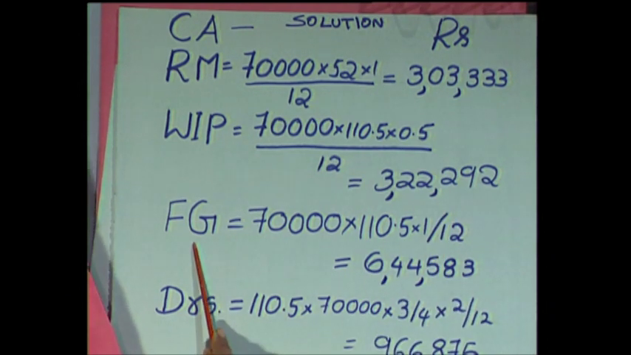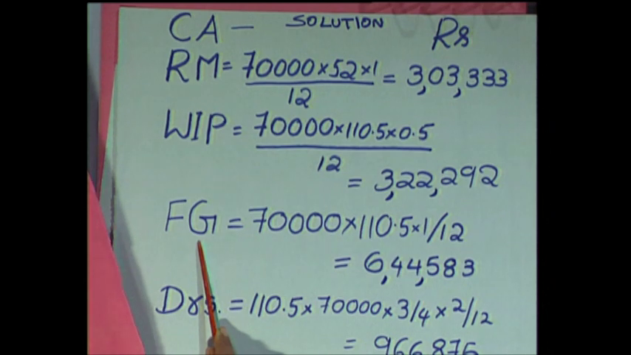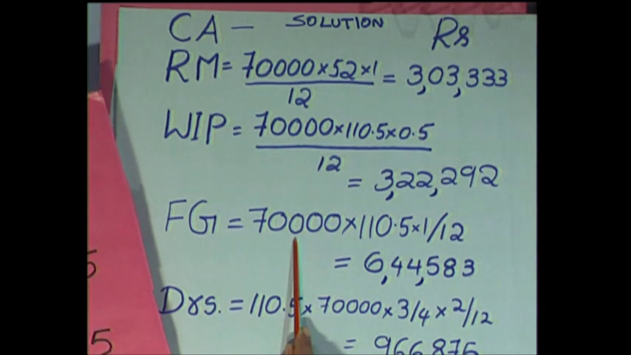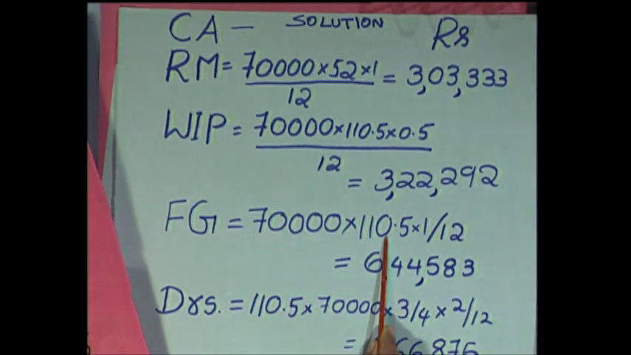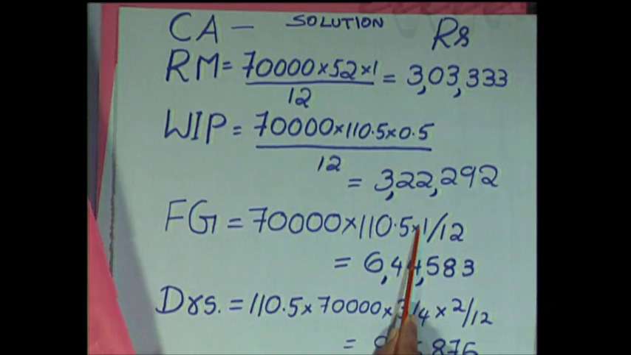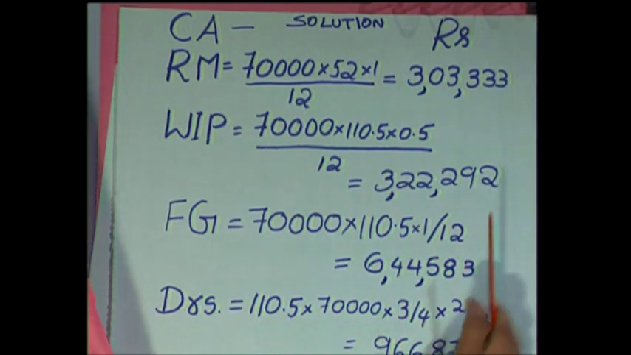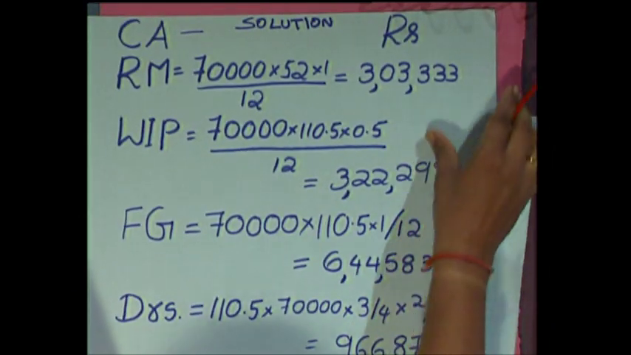Now, coming to finished goods: total production in a year is 70,000, cost of production is 110.5, and finished goods are held for a period of 1 month. So divide by 12 months, multiply with 1 month, and you get the finished goods amount being blocked.